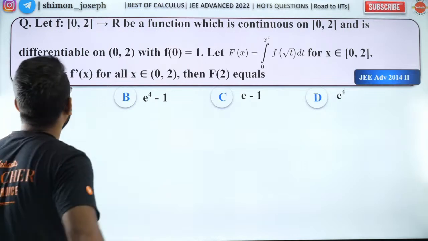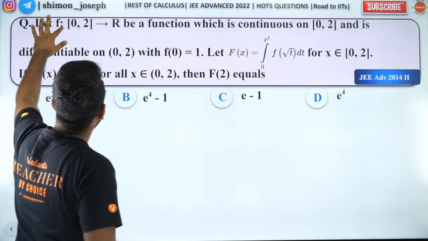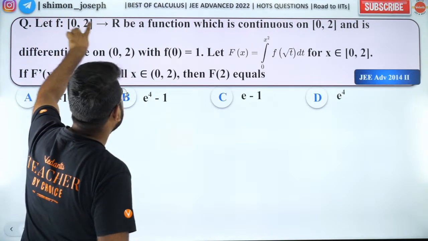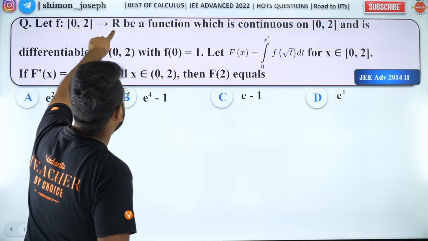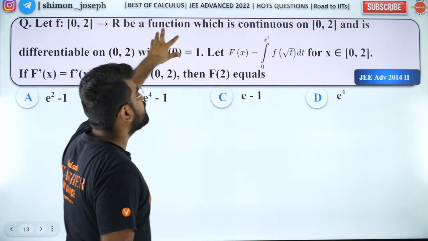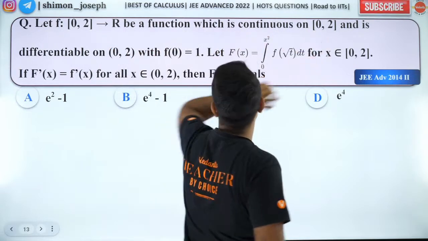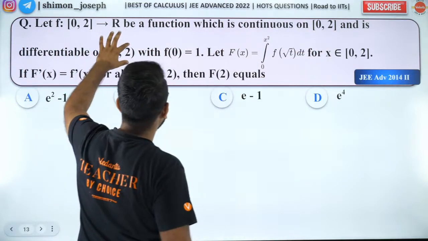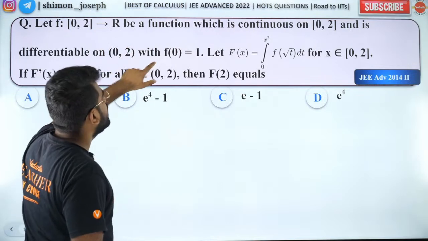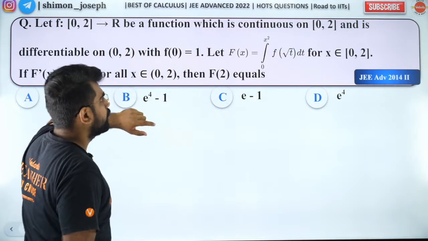So what do we have here? We have a function f from 0 to 2, that's your domain, and real numbers is your codomain, and it's a function which is continuous in this interval, and it is differentiable in the interval 0 to 2 with f of 0 as 1.